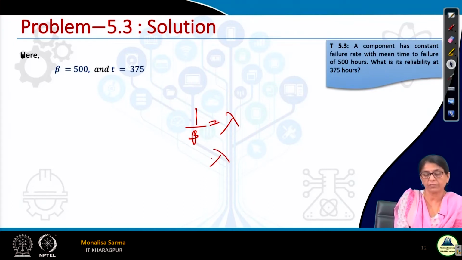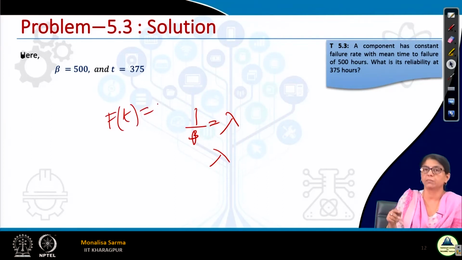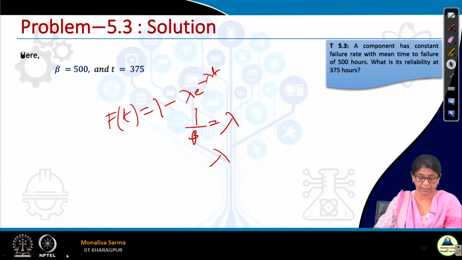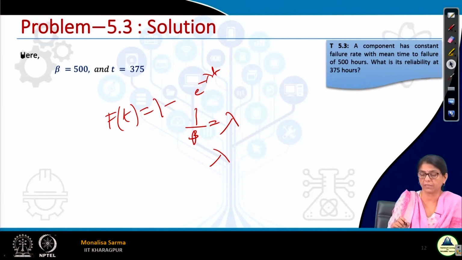When we try to find out the reliability of this, first we will have to find F of t. So F of t will be nothing but the integration of the probability density function we have. Once we integrate that, we will get 1 minus e to the power minus lambda t.